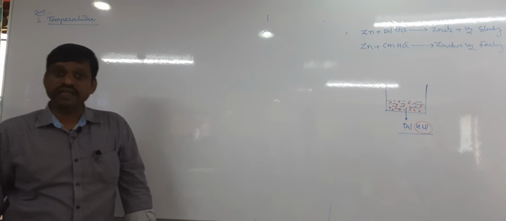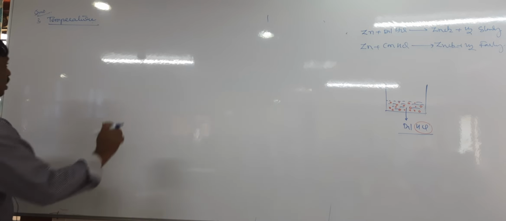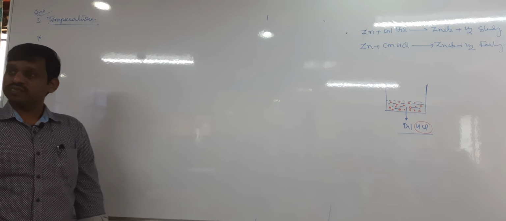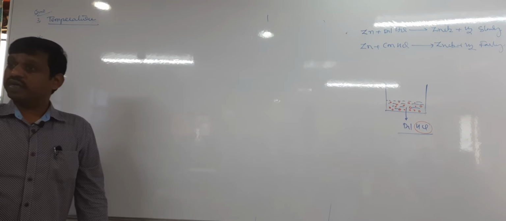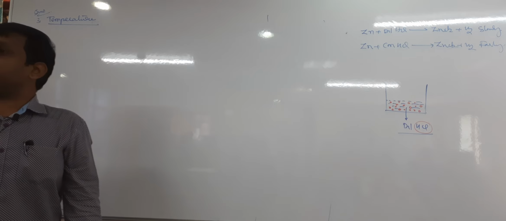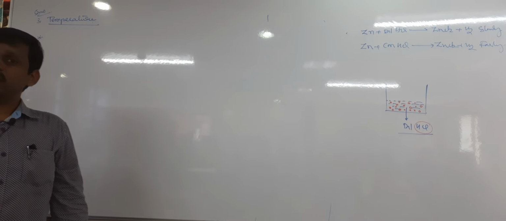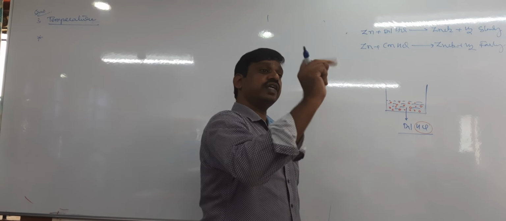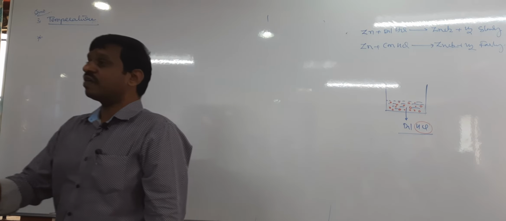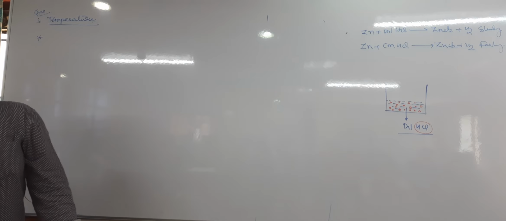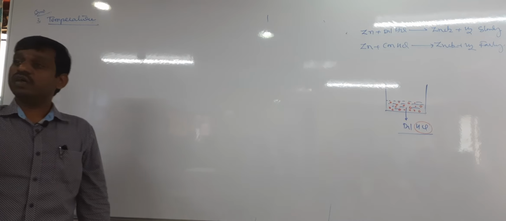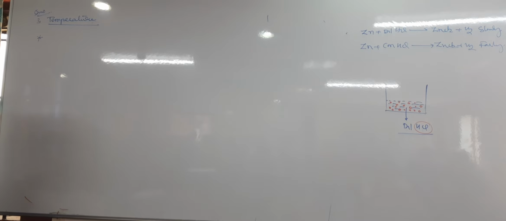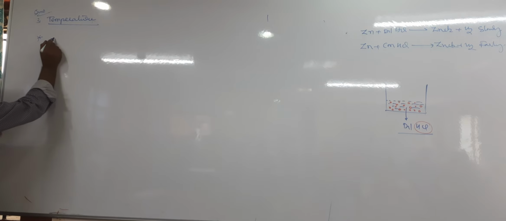Okay, then fine. Now usually it is found that the rate of a chemical reaction doubles when the temperature increases by 10 degrees. Therefore, for every 10 degrees Celsius increase, the rate of the chemical reaction becomes doubled. So the rate of the chemical reaction increases 2 times when the temperature increases by 10 degrees. In some reactions, it is also found that the rate of the chemical reaction increases 3 times. The rate becomes triple when the temperature increases by 10 degrees. So this can be explained by the temperature coefficient. So what is the temperature coefficient?